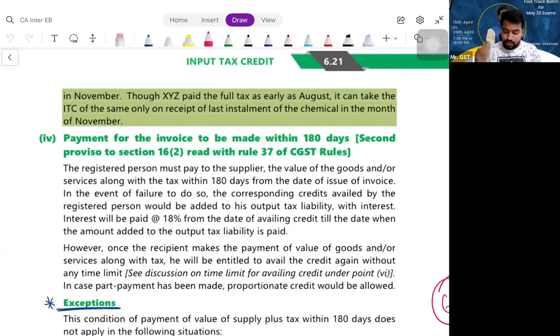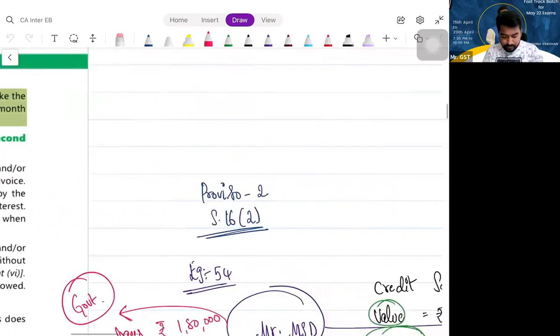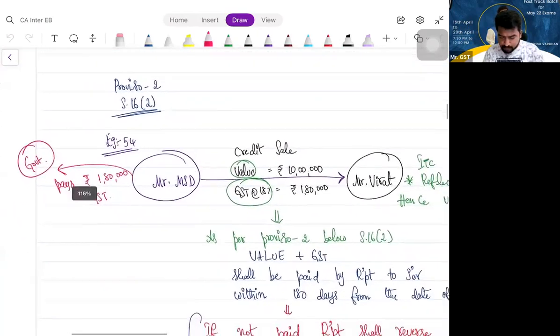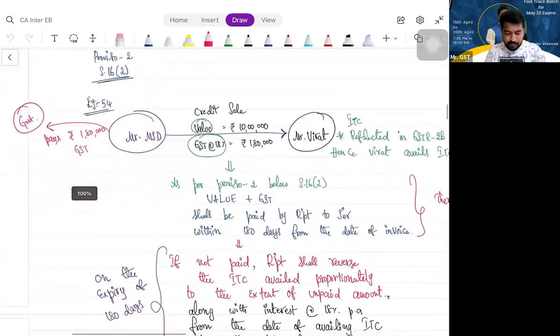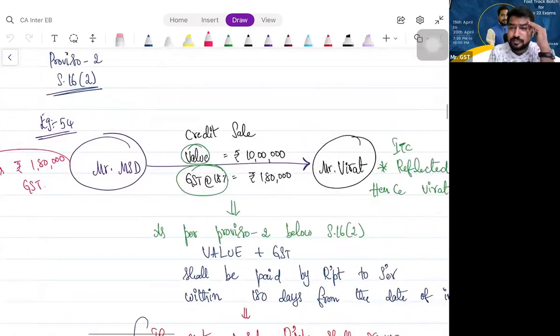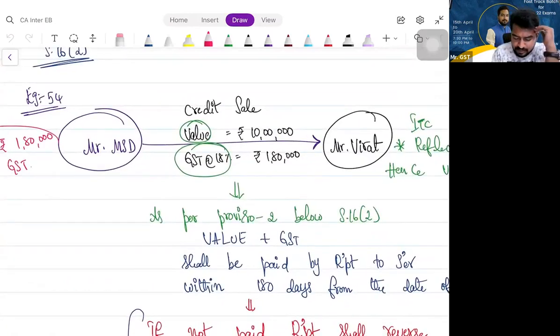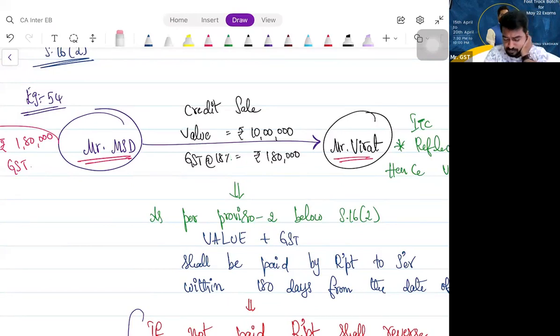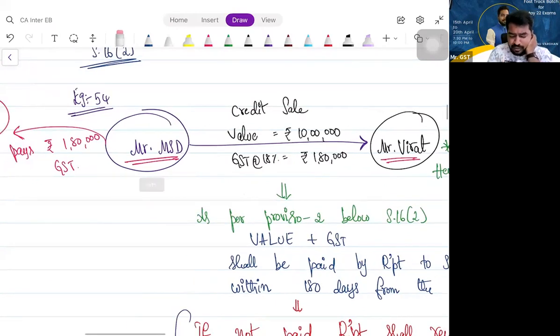Yes, sir. So now look at this example. See one. Mr. MSD is selling goods to Mr. Virat. What is the value? 10 lakhs. What is the GST? 1,80,000, 18%. Now this is a credit sale. This is a credit sale.